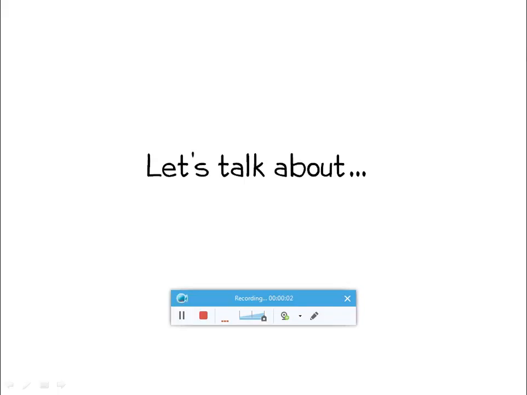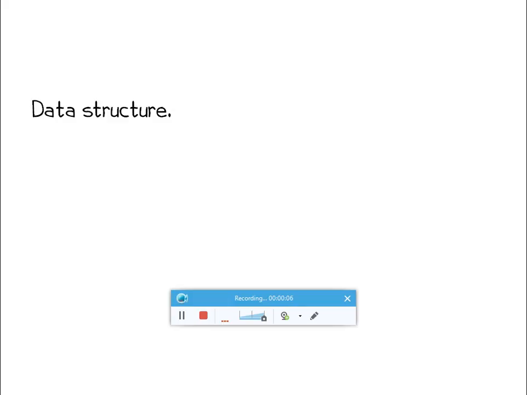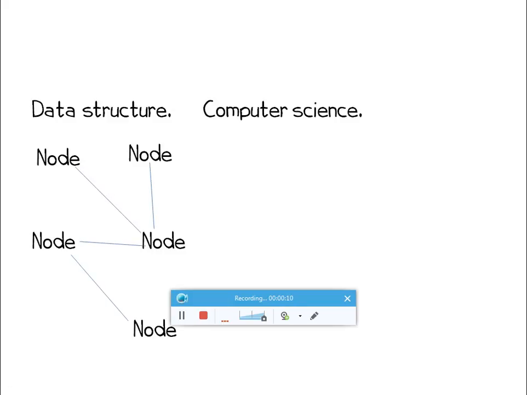Let's talk about trees. Trees are a kind of data structure in computer science. They are made up of nodes that are connected to each other in a specific manner. Nodes? What's a node? A node represents an object.